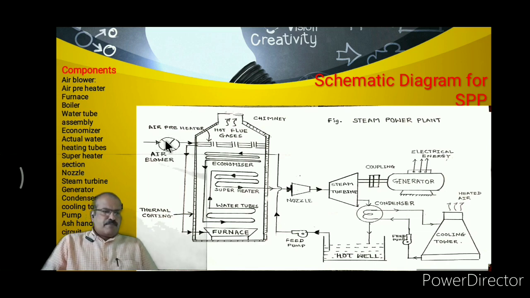So this is the simple working of a steam power plant, and in this steam power plant we already discussed that the conventional energy source, it may be coal, or it may be a petroleum product, or it may be natural gas, is converted into electricity. Now after the working of this steam power plant, we will discuss the advantages of the steam power plant. Why are we using steam power plants?